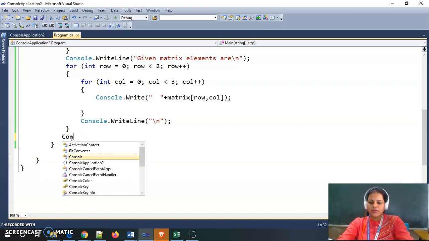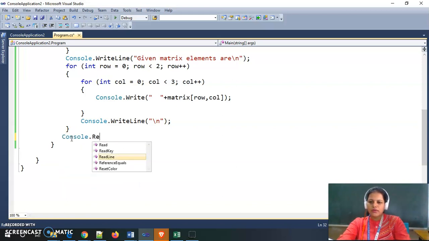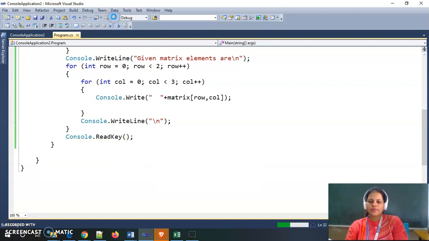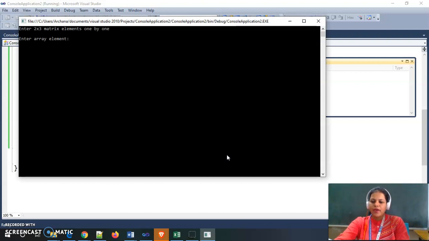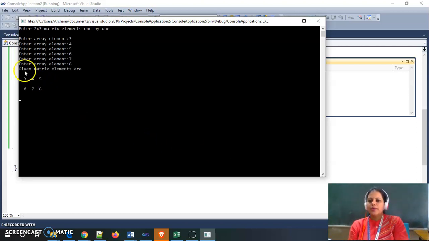So I am giving here Console.ReadKey, and again if I run this program, we get the output. If I give 3, 4, 5, 5, 6, 7, 8, then this gives me the output: given matrix elements are, displayed in matrix form.